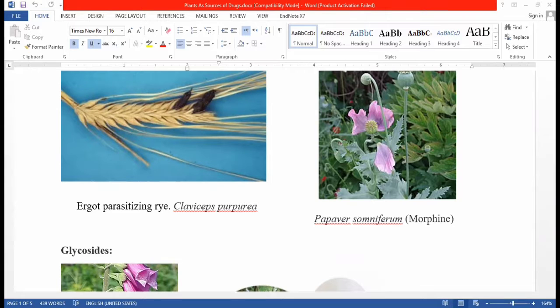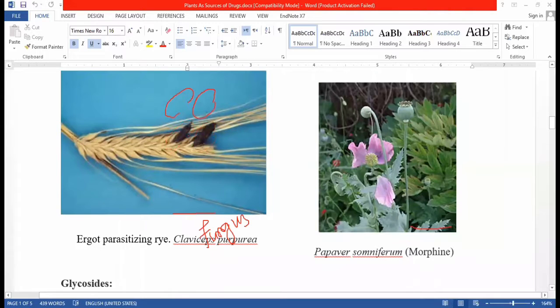This is the rye of wheat, and this causes the infection ergot of rye, caused by a fungus known as Claviceps purpurea. Another drug is morphine, which is obtained from the fruit.